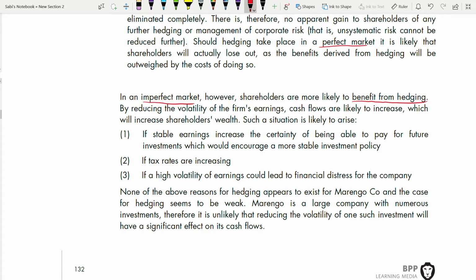So by reducing the volatility of the firm's earnings, cash flows are likely to increase. Yes, if you reduce the volatility of the firm's earnings, if the firm is going to have more stable earnings, if there's not so much up and down in the earnings, cash flows will increase, which will increase the shareholders' wealth. So such a situation is likely to arise. Stable earnings increase the certainty of being able to pay for future investments, which would encourage a more stable investment policy. Also, if tax rates are increasing, a high volatility of earnings could lead to financial distress for the company.